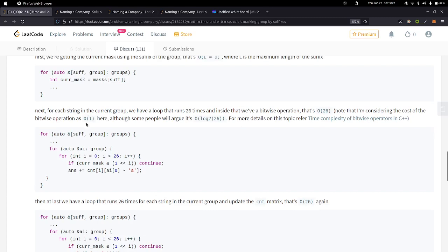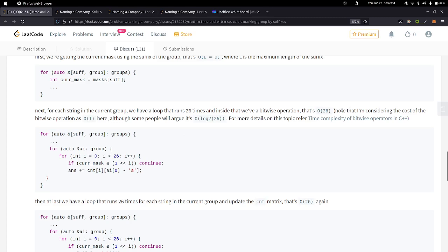Next we are updating the answer for each string in the current group. For each string ai in the current group, we have a loop that runs 26 times, and inside that we have a bitwise check and operation, and a bitwise left shift operation, and that's order of 26. So this is a constant time operation, because it doesn't depend upon the input n. Whatever the number of strings, we still have a loop that runs 26 times for each string. So it's independent of n.